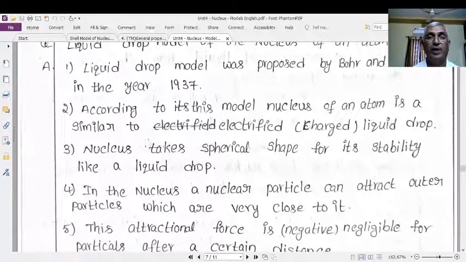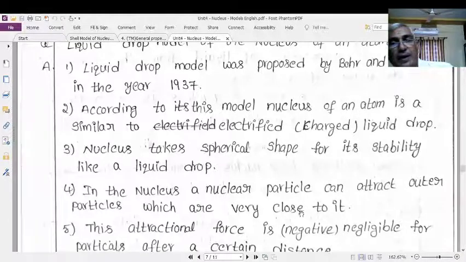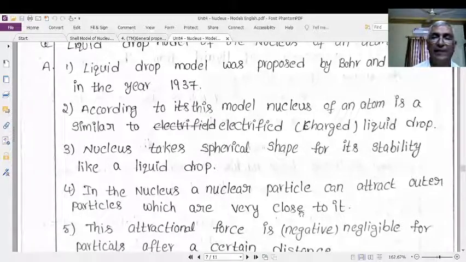Liquid drop model, as I just said, was proposed by Bohr and Fowler in the year 1937. According to this model, the nucleus of an atom is similar to an electrified liquid drop, or a charged liquid drop.